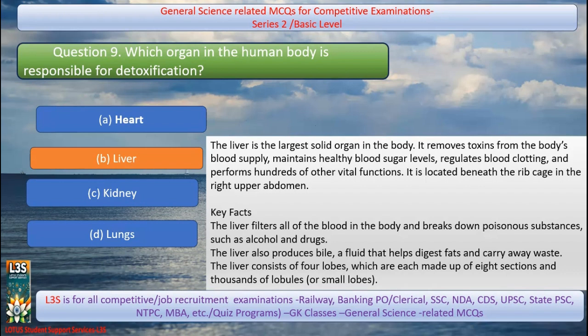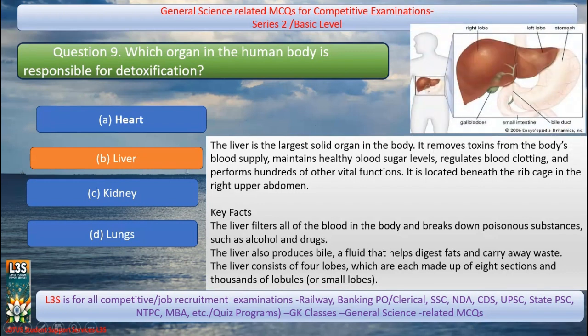The liver filters all the blood in the body and breaks down poisonous substances such as alcohol and drugs. Also, it produces bile, a fluid that helps digest fat and carry away waste. It has 4 lobes, which are made up of 8 sections and thousands of lobules. Here we can see a picture of the liver. Right lobe, left lobe.